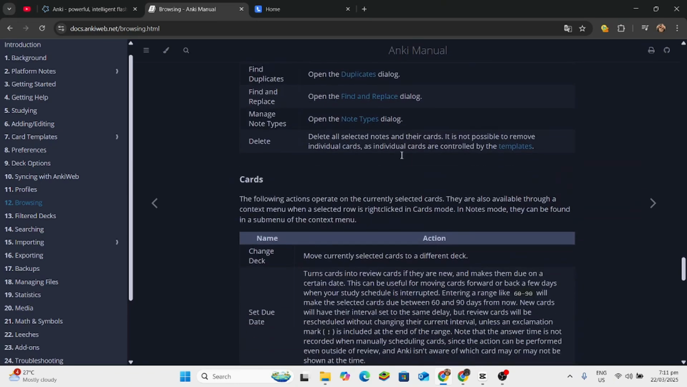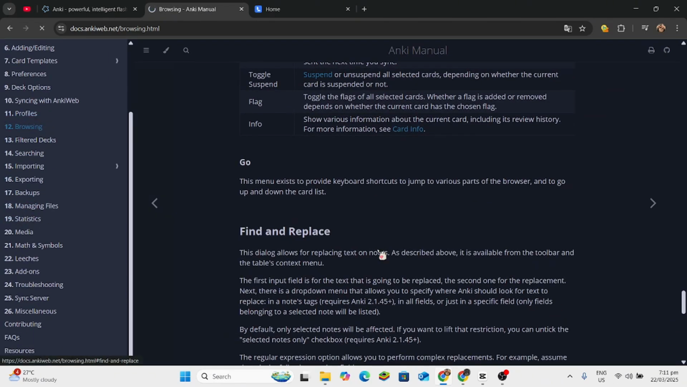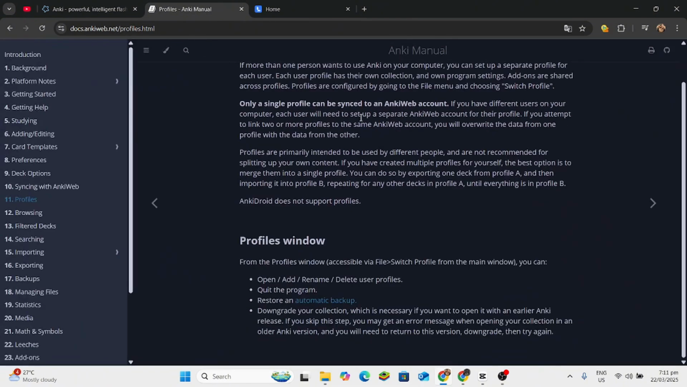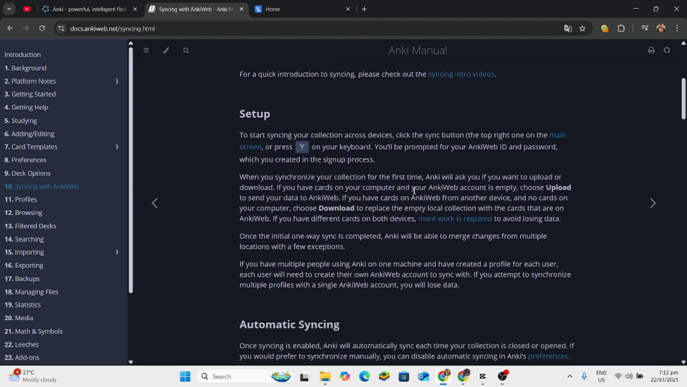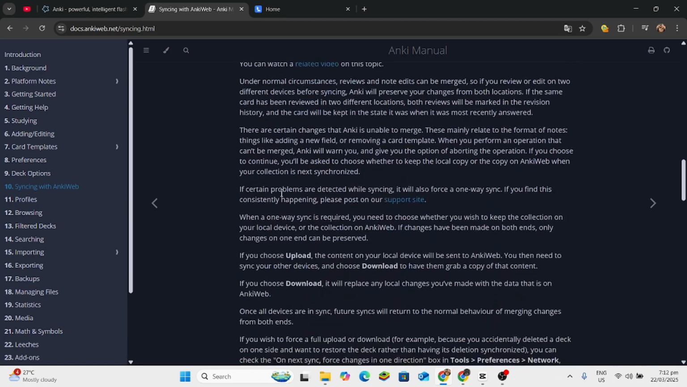So in comparison, use Anki if you need advanced spaced repetition tools, and use Lazy if you prefer simplicity and ease of use. In conclusion, for deep learning with customization, just go and pick Anki. For casual learning, choose Lazy.